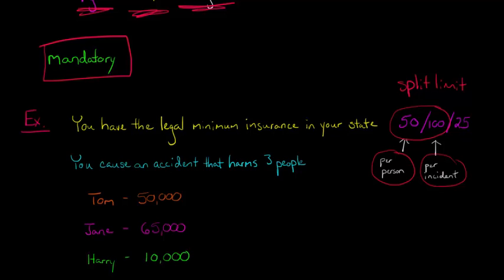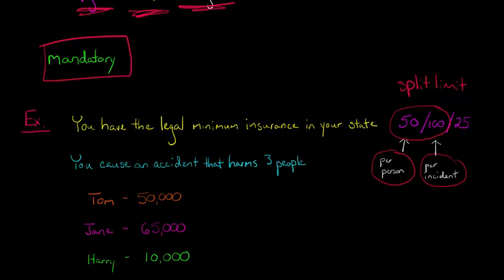Let's say that in this example, your accident harms three different people named Tom, Jane, and Harry. I've laid out different damages that you've done to each of these people. Let's just say it's just their medical bills. Let's not make it complicated. Tom has $50,000 in medical expenses. Jane has $65,000 and Harry has $10,000. Now you're trying to figure out, what is your insurance policy going to pay out?